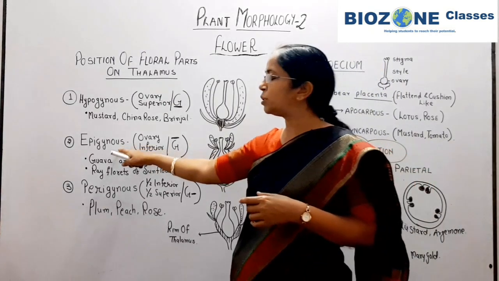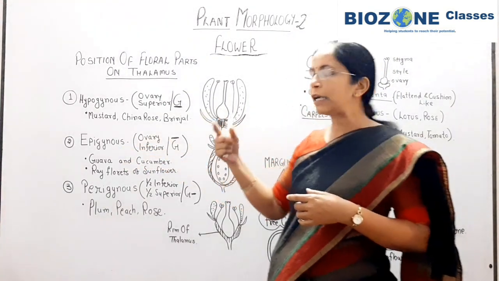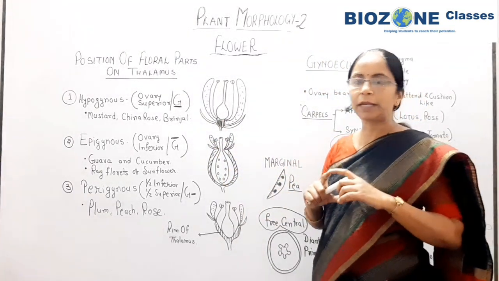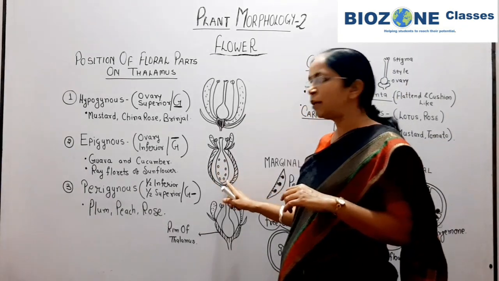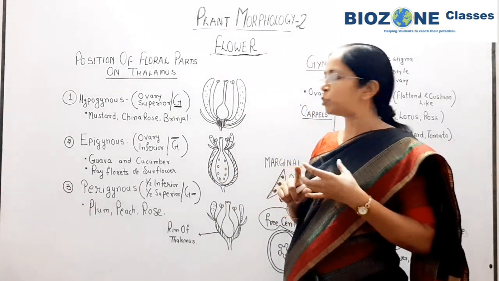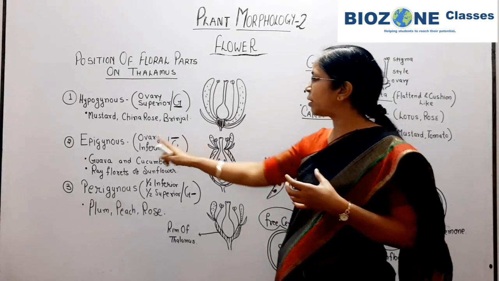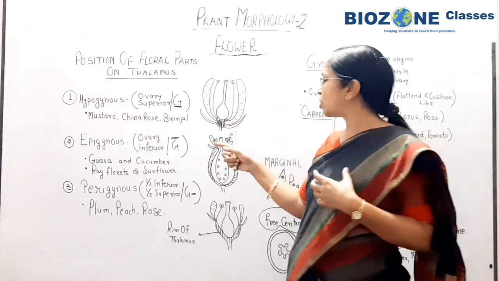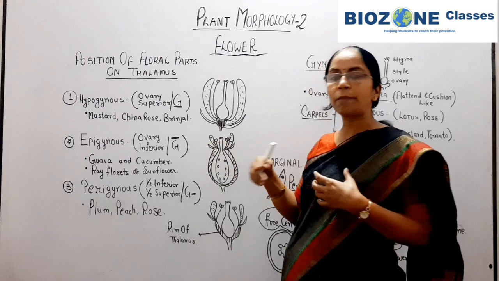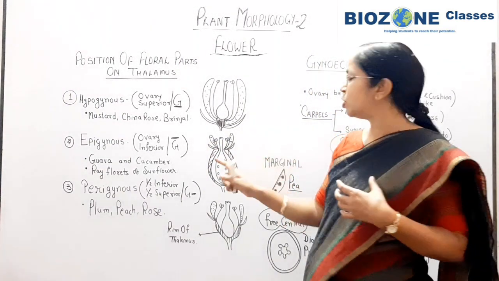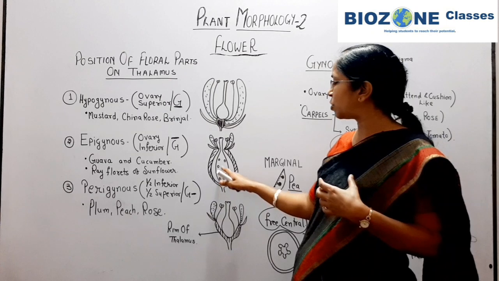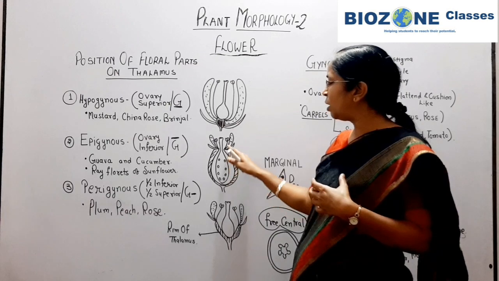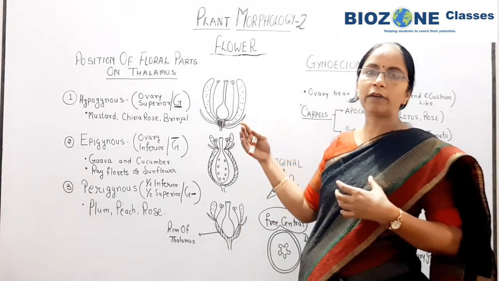The second type of position is epigynous. Epi means upper. Here the thalamus is cup shaped or completely enclosed, and the ovary is present inside the closed or cup shaped thalamus. Epigynous means higher, so the floral parts are present above the level of the ovary. Here the dots show the number of ovules. The ovary is present below and the floral parts are present above the level of the ovary.